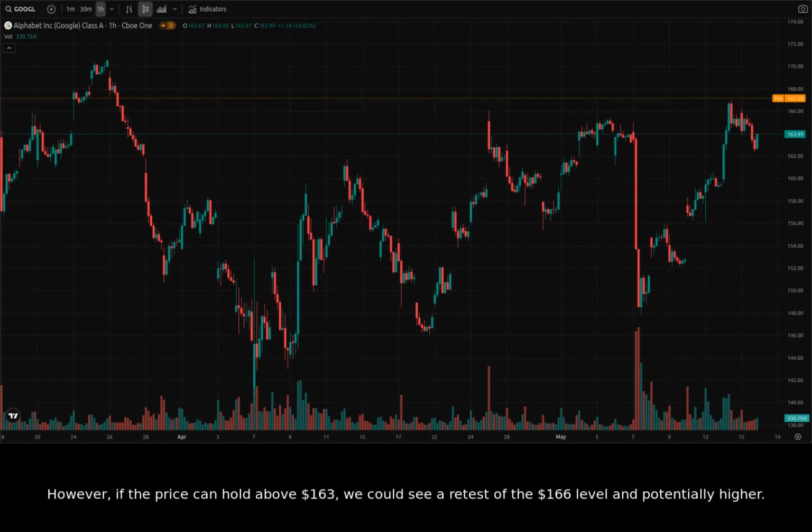However, if the price can hold above $163, we could see a retest of the $166 level and potentially higher.